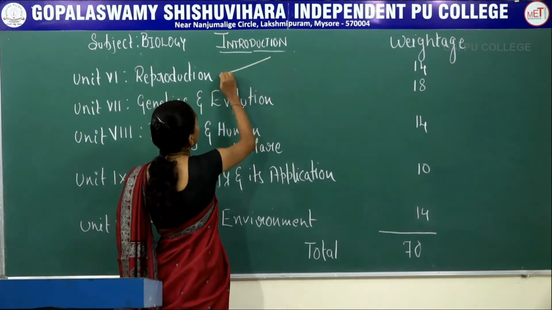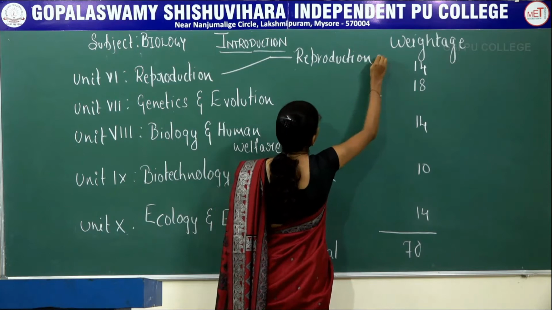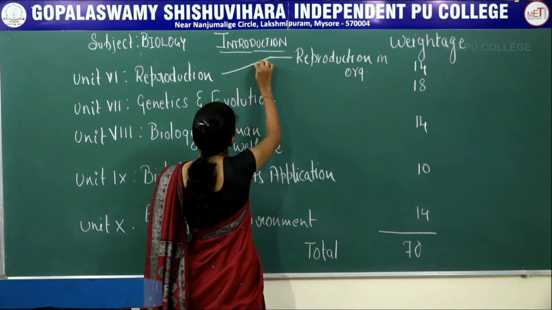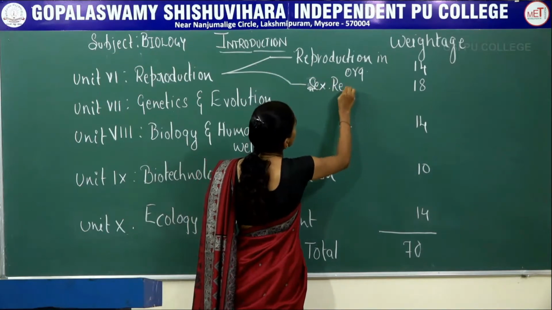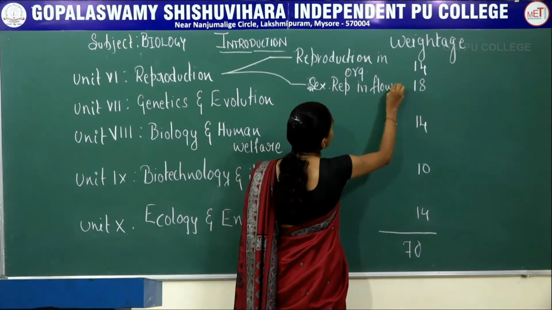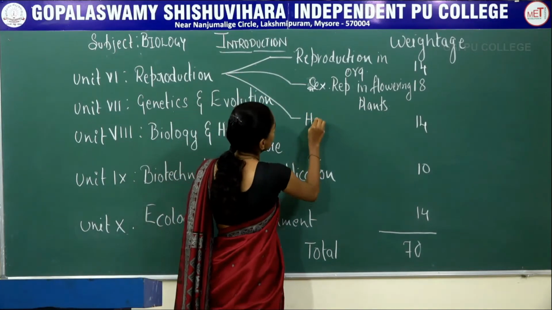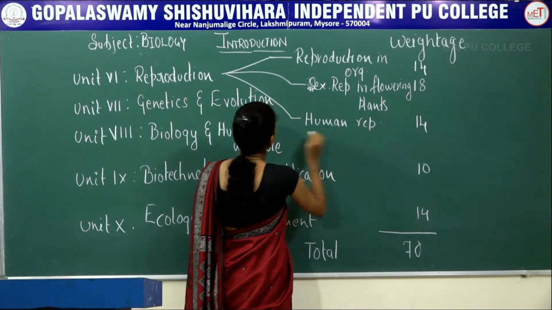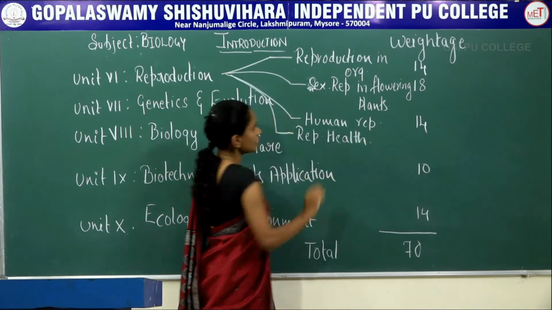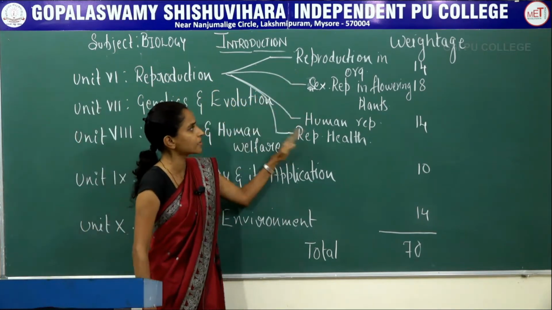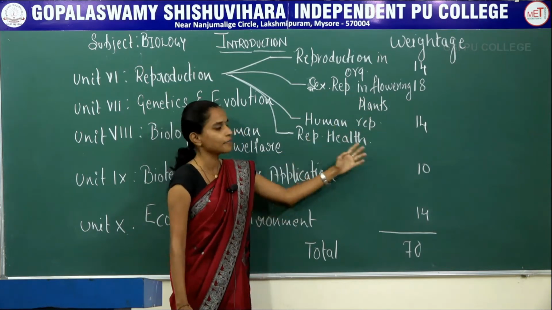It includes 4 different chapters: reproduction in organisms, sexual reproduction in flowering plants, human reproduction, and the last chapter, reproductive health.